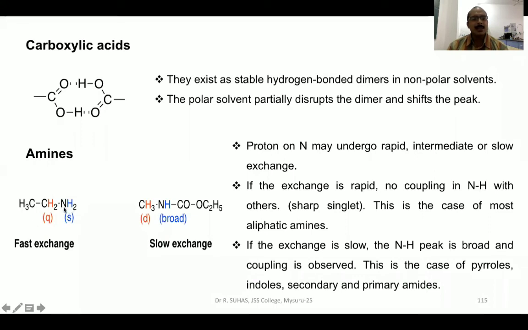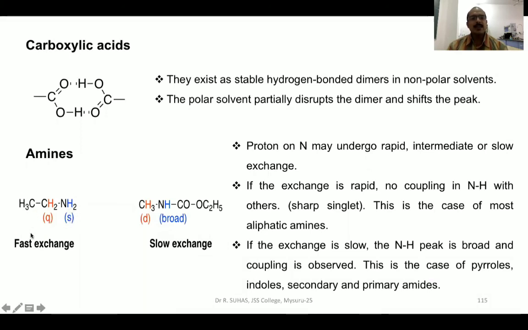Here what is happening? This NH2 is not coupling with CH2, and the CH2 is not coupling with NH2. Rather, CH2 is coupling with CH3, and hence it is appearing as a quartet, whereas this NH2 does not have a neighbor on this side, it has a neighbor on only this side, and it is not coupling with this neighbor also. As a result, you will get a sharp singlet for this.